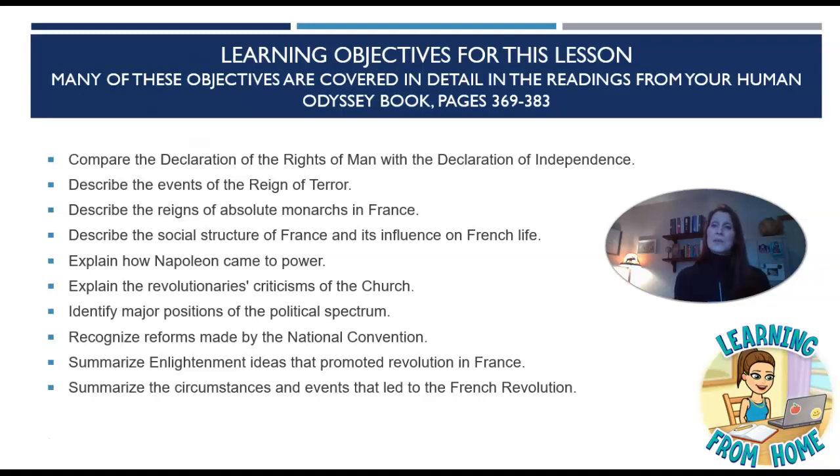In this lesson, we're going to compare the Declaration of the Rights of Man with the Declaration of Independence, describe the events of the Reign of Terror, describe the reigns of absolute monarchs in France, describe the social structure of France and its influence on French life, explain how Napoleon came to power, explain the revolutionaries' criticisms of the church, identify major positions of the political spectrum, recognize reforms made by the National Convention, summarize Enlightenment ideas that promoted revolution in France, and summarize the circumstances and events that led to the French Revolution.